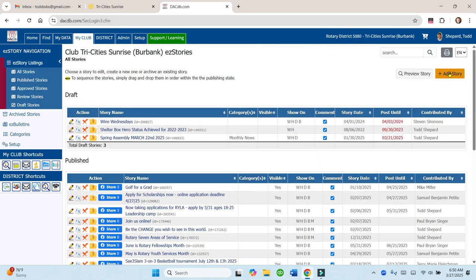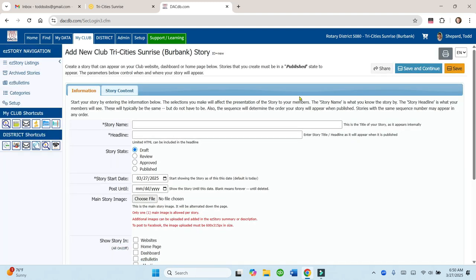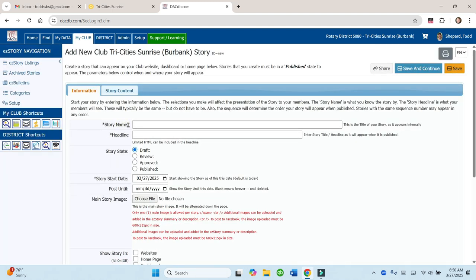Go up this right hand corner, add story. It's pretty intuitive to use. Once it opens up, you'll have a place where you can put the story name, and then you can put the headline. So the name is what you're going to call it, and then the title, and then the title that's going to appear on your website.